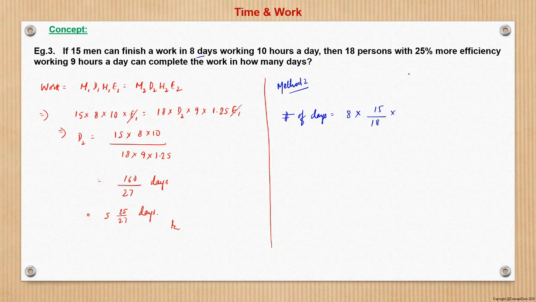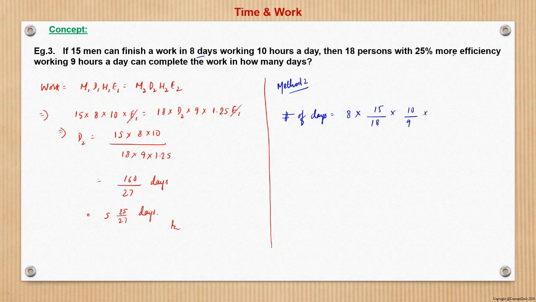Now the second variable is 9 hours a day, and it is 10 hours initially. So this is also a unit of time, and time is inversely related to the number of days. If a person is working more hours a day, the number of days required will be less. So here it is inversely proportional. So it will be 9 into 10. If initially they were working 10 hours and taking say 8 days, now if someone is working 9 hours, other things kept constant, they will be taking more days. That is 10 by 9 times the original number of days.